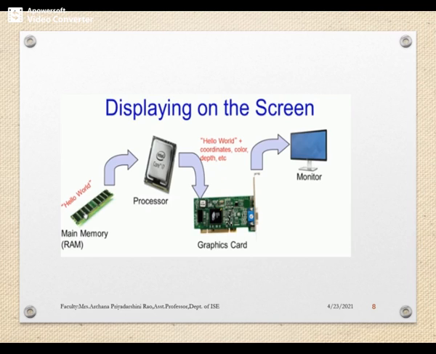Just see here, we can observe the RAM, where we have the data called hello world. This temporary data, hello world, is stored in RAM and given to the processor, and the processor will connect to the graphics card to determine the coordinates, the color, the depth, and where it is being printed. So this is printed onto the monitor.